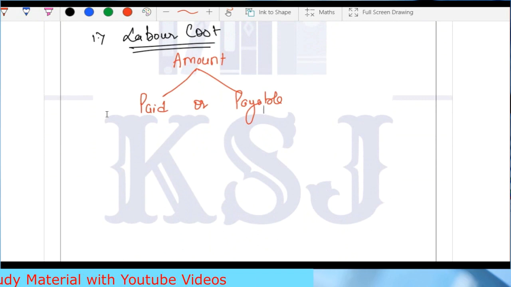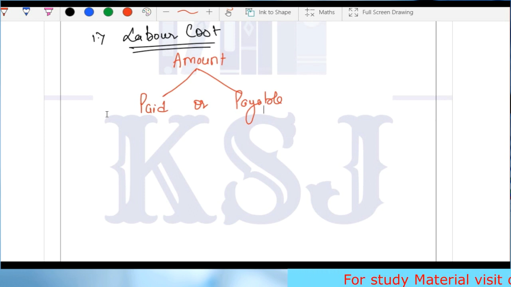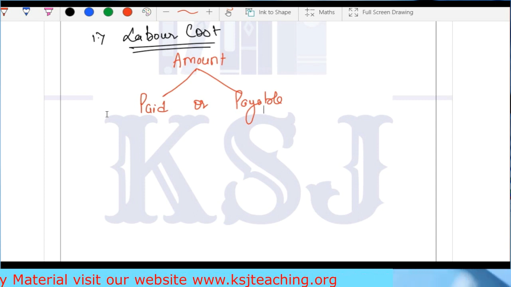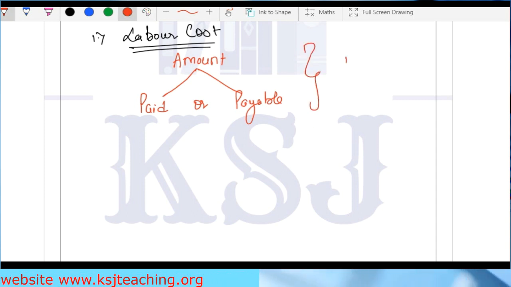Any money which has already flown out of the pocket is a cost. Or any amount which is certain to flow out of our pocket in the coming future, in the next month or so, that is payable. That is also a cost for us. Any amount paid or payable, in cash or in kind.